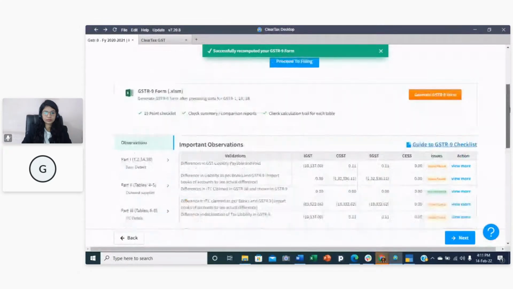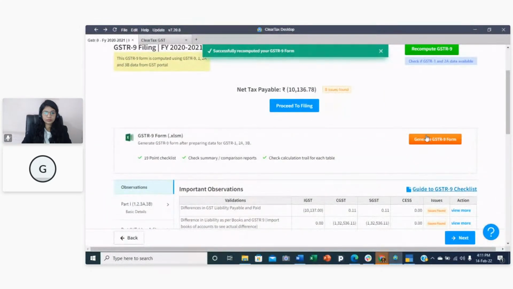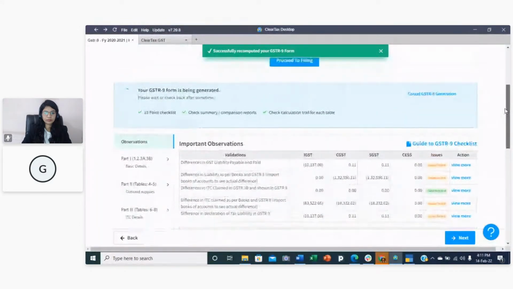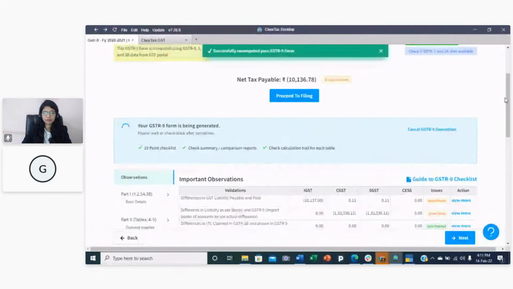Accordingly, you can edit it as you want. You can edit the form also, and you can generate this form in Excel also in GSTR9. So you can see there are currently 8 issues found over here. Accordingly, you need to view it, check it, and review it.